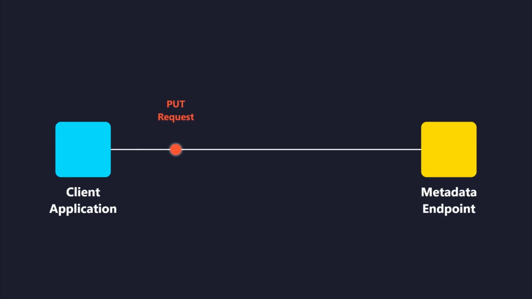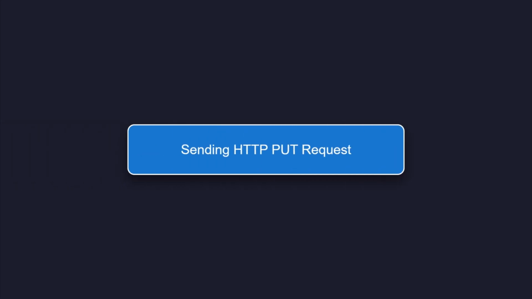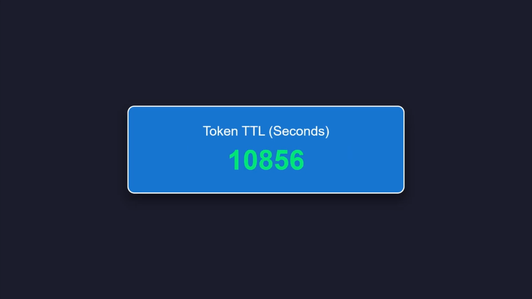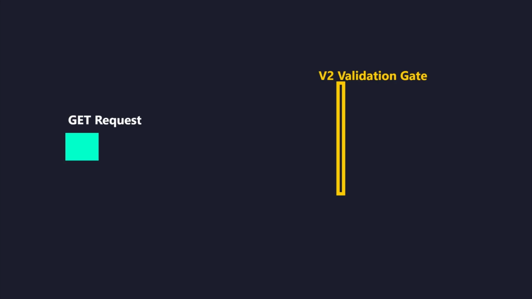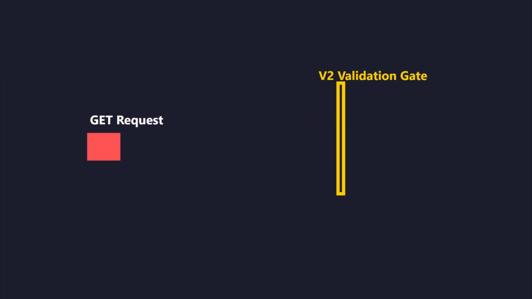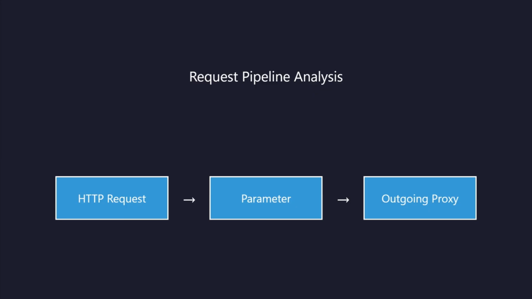To fetch this token, the client application must first issue a specialized hypertext transfer protocol PUT request to the local metadata endpoint. The required PUT request must append a custom header designated as X-aws-ec2-metadata-token-ttl-seconds to dictate the token lifetime. If the vulnerable application endpoint strictly forces a GET request method, passing a simple uniform resource locator will fail against the version 2 validation gate.